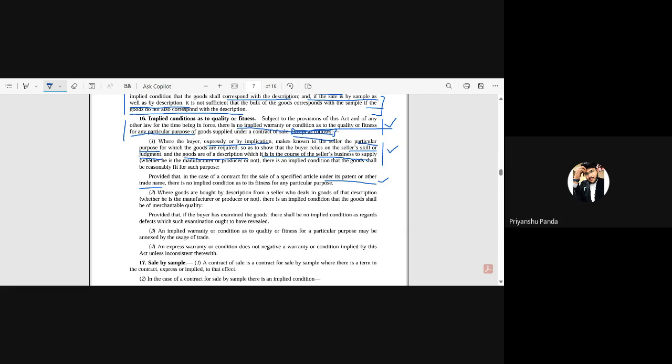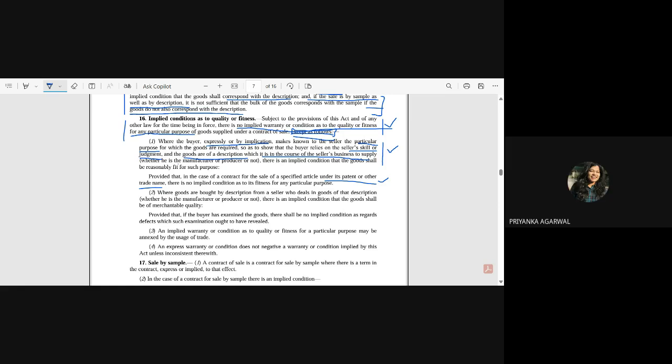No, no, no. You are just understanding in a wrong manner. What I have mentioned is that it is not an implied condition, but it is an express one. So if he is breaching that, then it is expressly mentioned that you have to fulfill those things. So if the LG door is not having the cooling quality, that means you can still sue him, but not for the implied condition, but for the express one, because for that reason he has taken the patent, right? Yes, ma'am. As stated in the example of paracetamol. Yes, ma'am, I got it.